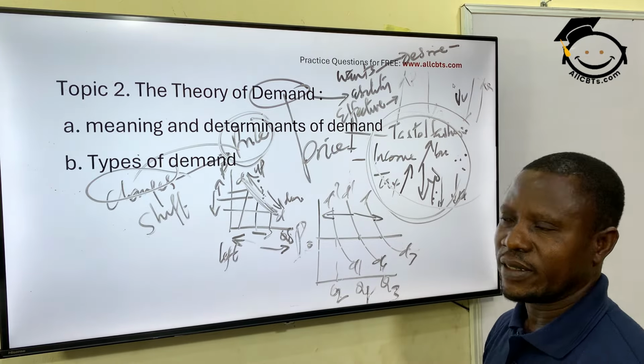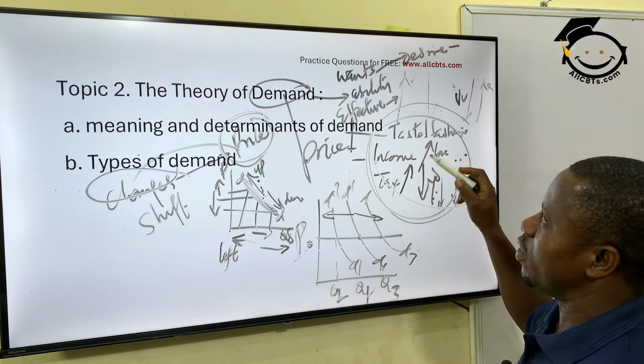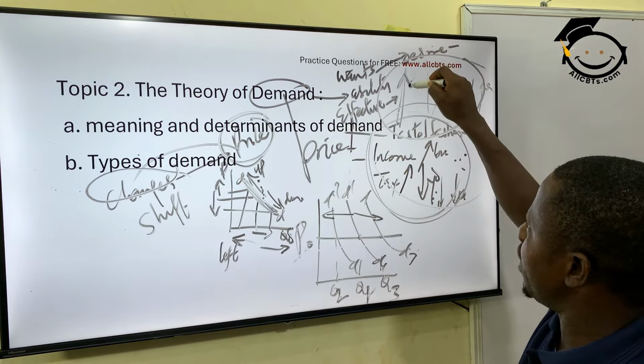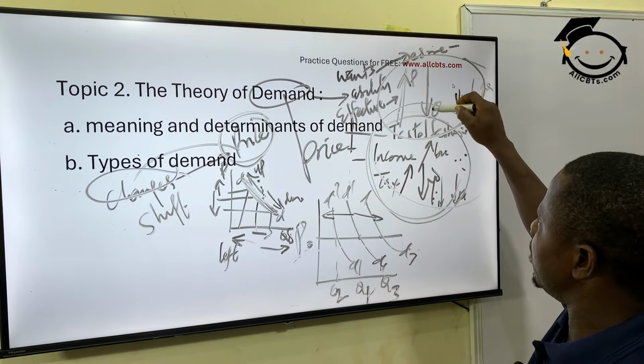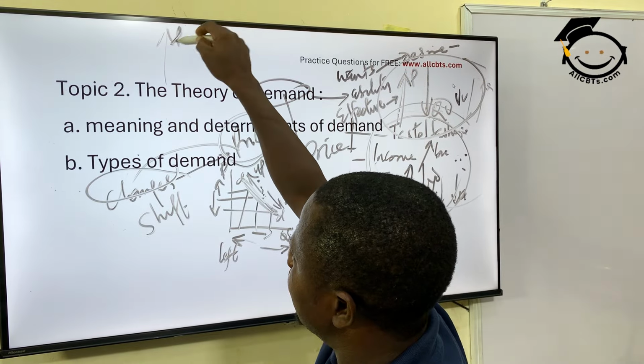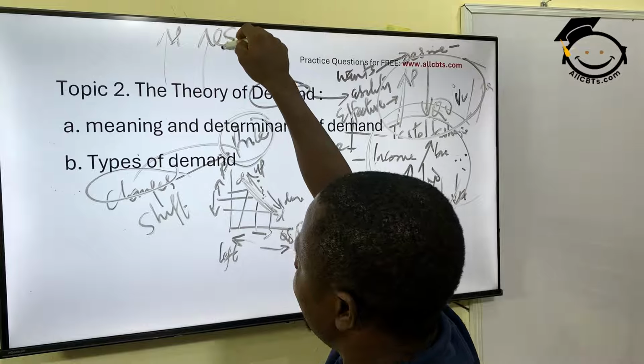The same also applies to supply. You know, supply is the opposite of demand. In demand, we said that the higher the price, the lower the quantity demanded. But for supply, the higher the price, the greater the quantity supplied. Why?